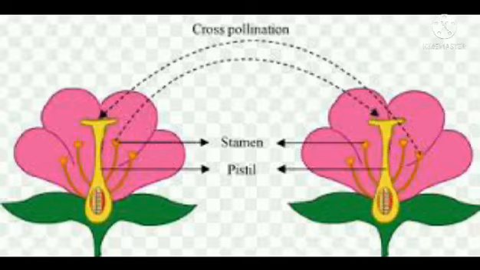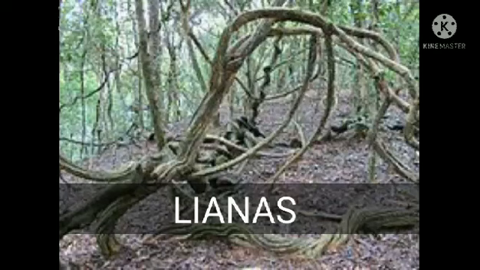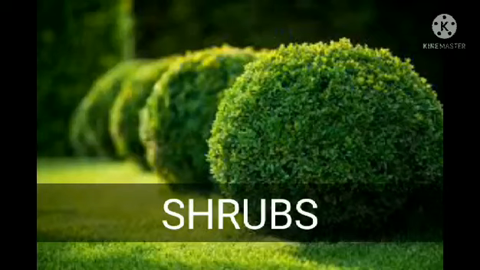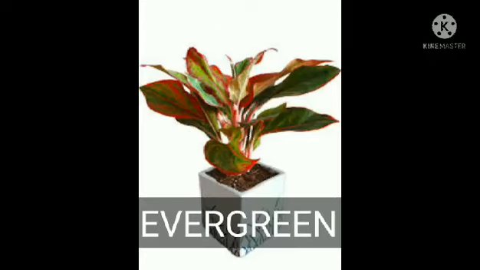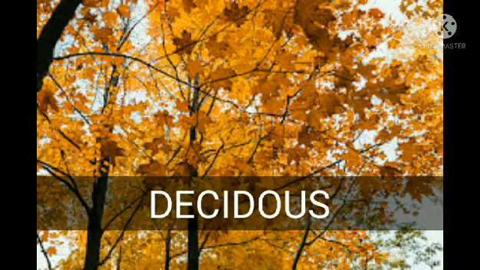There are crops that have different growth habits, namely herb, vines, lianas, or woody climbing plants, which depend on other plants for vertical support to climb up to the tree. Shrubs, trees, evergreen, which means plants that maintain their leaves throughout the year, and deciduous, which are plants which shed off or lose leaves annually.